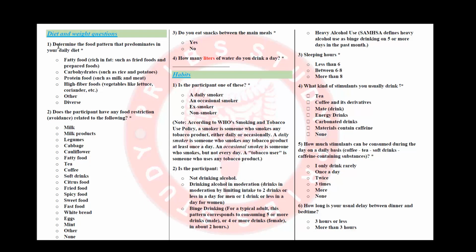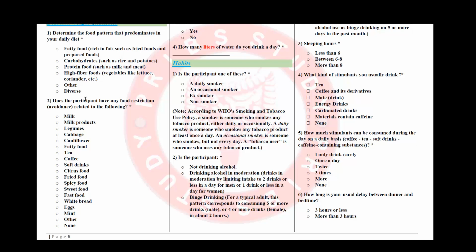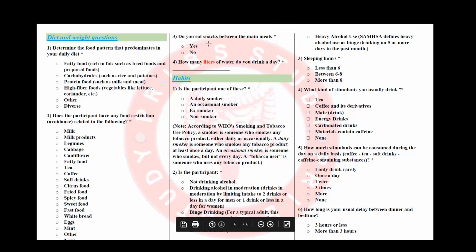In this section, we are asking them about their diet and weight. We are asking them about their food pattern. Do they eat mostly fatty food or carbohydrates or protein food? We are also asking them about their food restrictions, if there are any foods that they need to avoid because they have some disease. For example, they may be lactose intolerant and they avoid milk products. Maybe they have celiac disease and they avoid white bread. So if they have any food restrictions, we'll put them in here. If there are none, we put none. We ask them if they have snacks between the main meals, and we ask them how many liters of water they drink a day. Please put the measurement in liters, not cups, not milliliters, not any other unit.